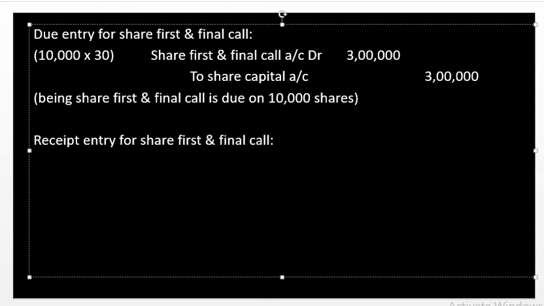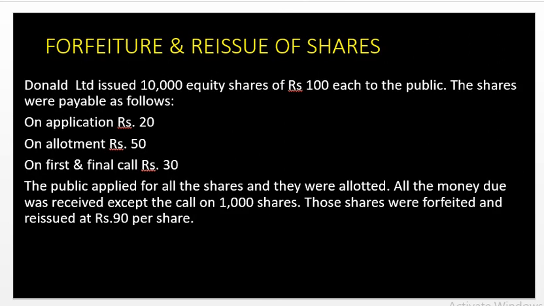Now the receipt entry for share first and final call account. Here we should keep in mind that there is some amount due for call money. In our sum it is given 1,000 shares. For 1,000 shares the call money is not received at all. On the basis of the default they are forfeiting the shares. Now we are going to enter the journal for that, and the amount as well.